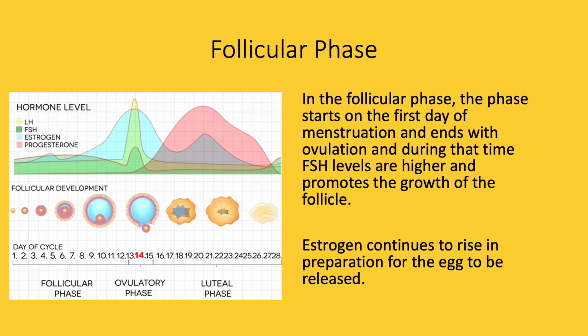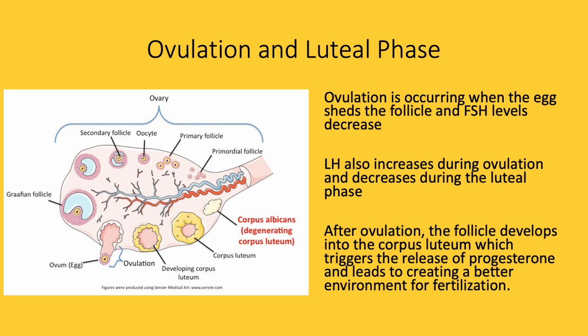The follicular phase begins with menstruation and ends with ovulation. During this phase, FSH levels are high to promote the growth of the follicle so the egg can mature. During this phase, estrogen continues to rise in preparation for the egg to be released. During ovulation, the egg sheds the follicle and FSH decreases. At this point, LH drastically increases during ovulation and then steadily decreases in the luteal phase.